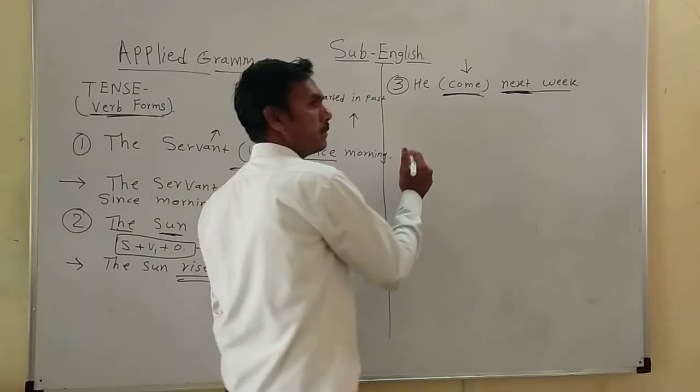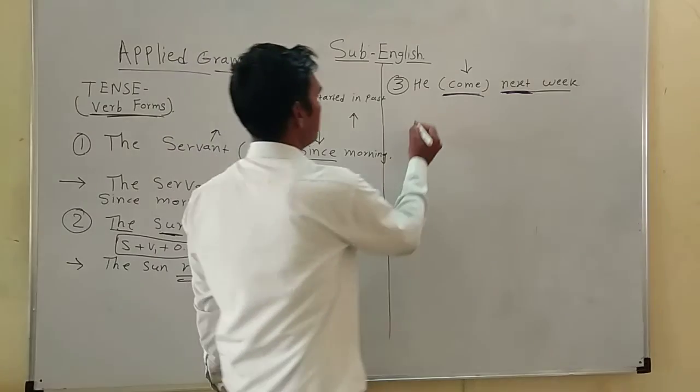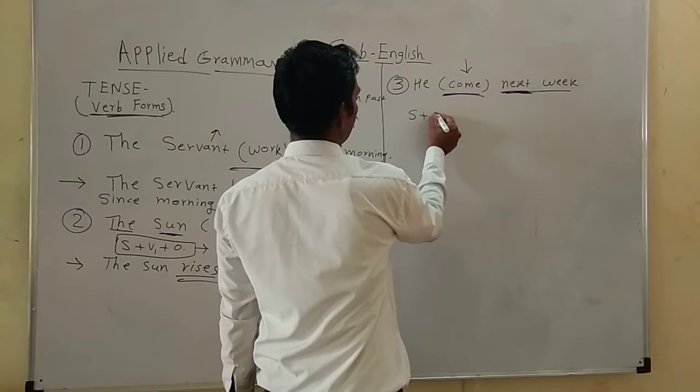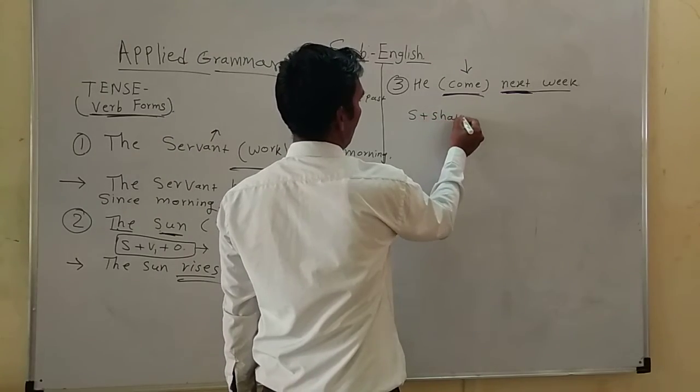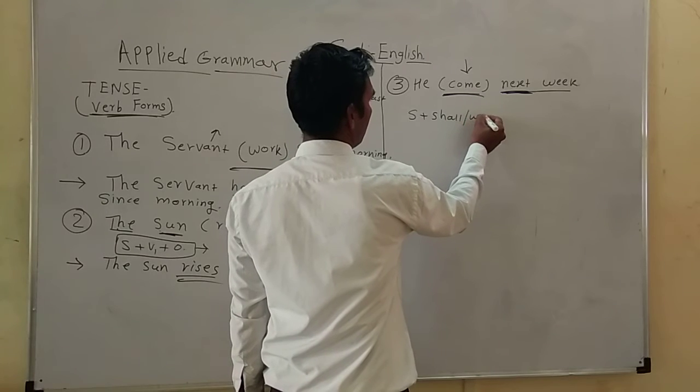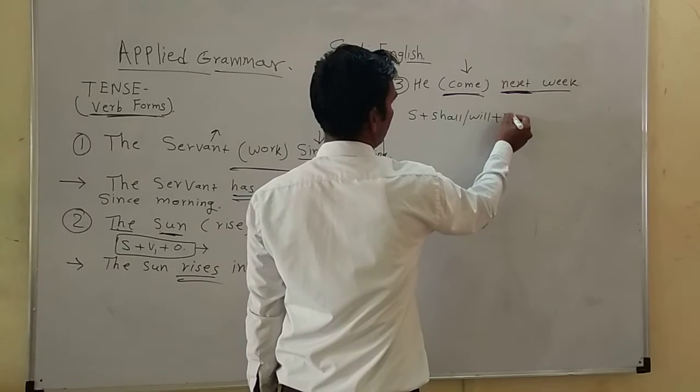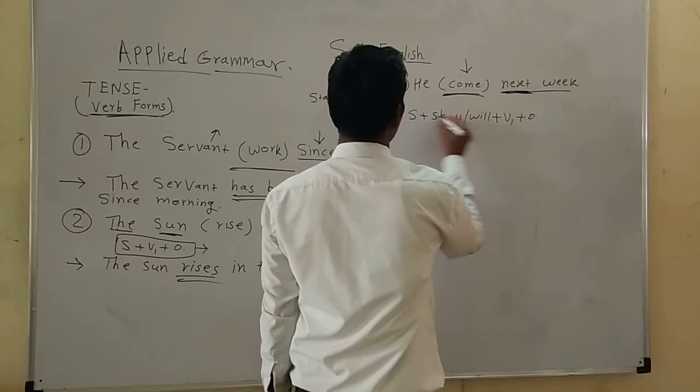What is the structure of simple future tense? Subject plus shall or will plus verb 1 plus object.